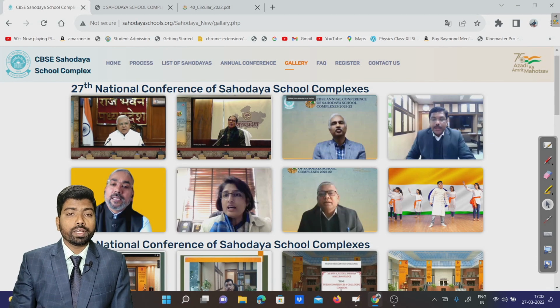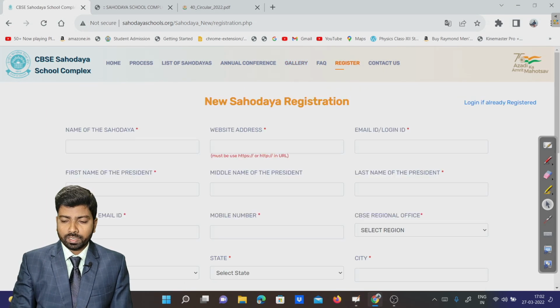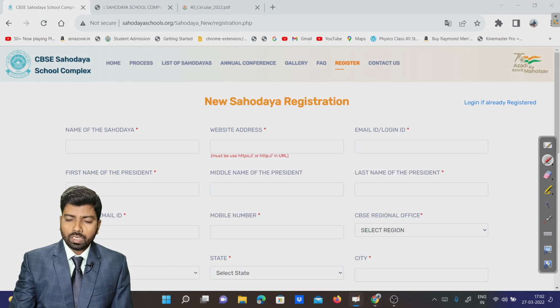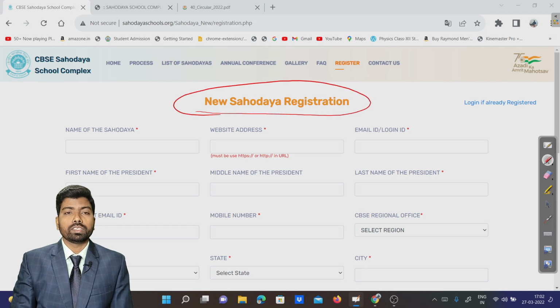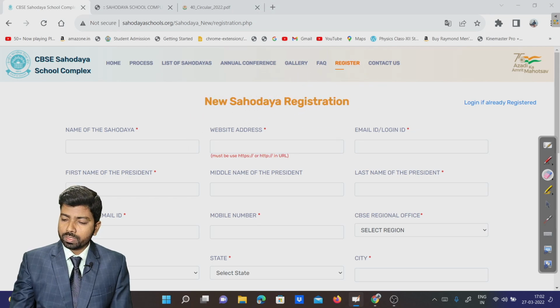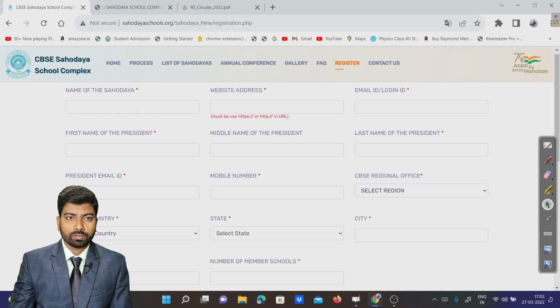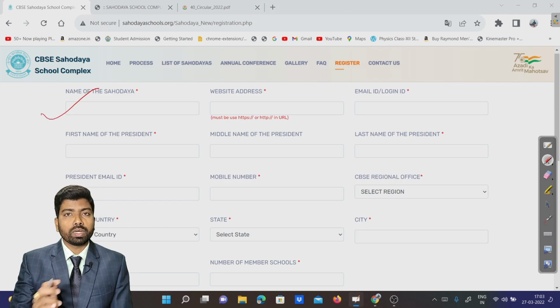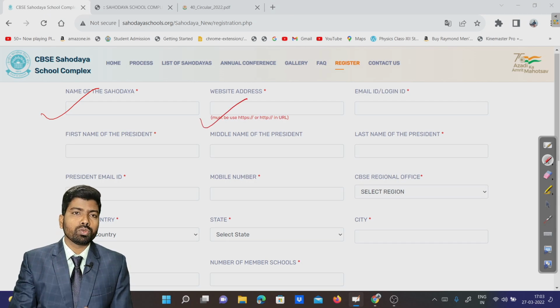Okay, now it is time to go for the registration. How to go for the registration is given here step by step. This is the new Sahodaya registration, how to register. These are some of the steps I want to show you. First is the name of the Sahodaya, whatever name is given; I have already shown you one example. Then the website, and the website must be designed. For example, I have already shown you one website.